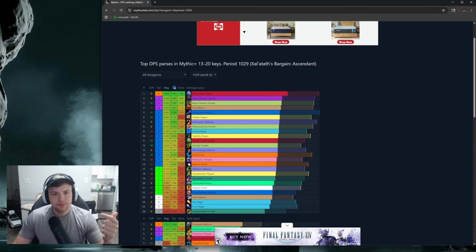You want to look at the top column here. This is going to be for the top 1% of parses or damage done in dungeons for 13 to 20 keys. So this is going to just be for higher level keys. So the top 1% will give you a really good idea of how your spec is damaging when played at a great level.